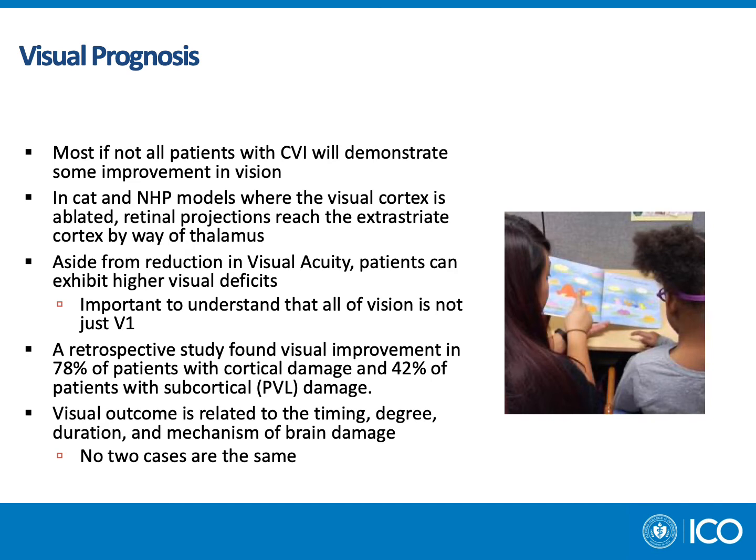Aside from reduction in visual acuity, patients can exhibit higher visual deficits, such as difficulty perceiving motion or spatial orientation. It's important to understand that not all of vision is just V1. A retrospective study found visual improvement of 78% of patients with cortical damage and 42% of patients with subcortical damage. However, 90% of patients with CVI remain visually impaired in some capacity. Visual outcome is related to the timing, degree, duration, and mechanism of brain damage. As such, no 2 cases are the same, and there is significant case-by-case variability.